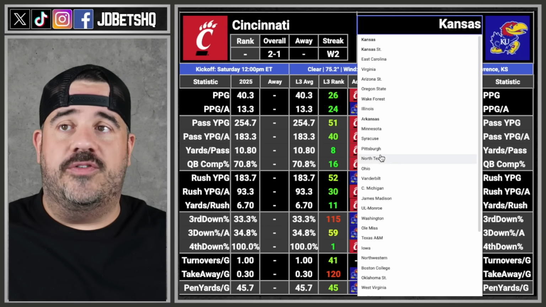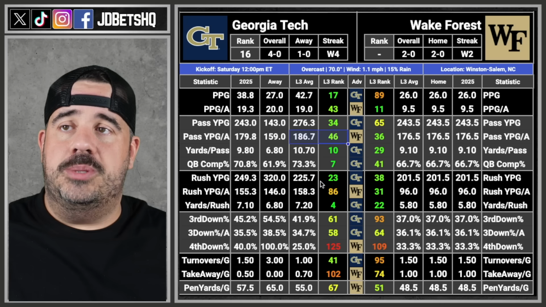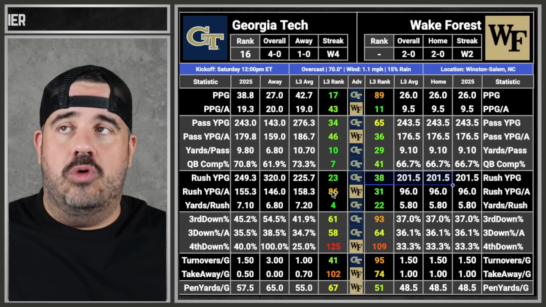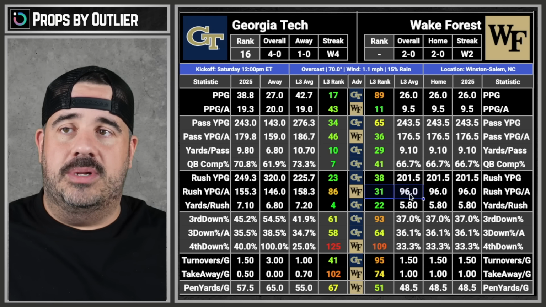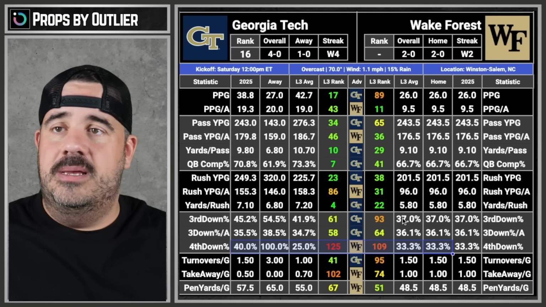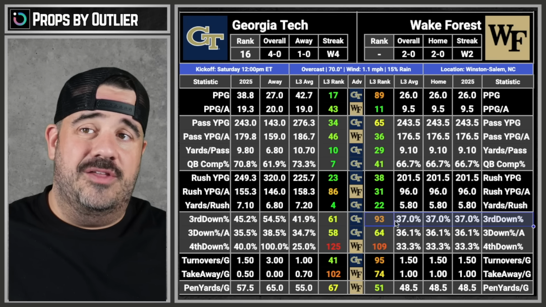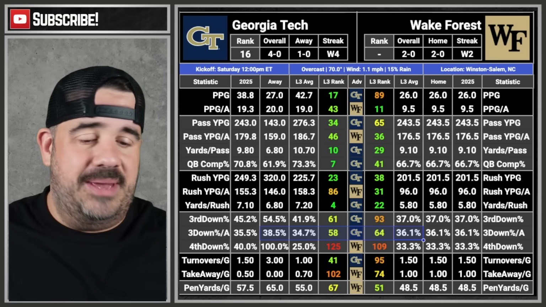We'll look at the numbers first. Wake Forest: push, basically. Wake can run on Georgia Tech a little bit, which is weird, since Georgia Tech is going to struggle to run against somebody, but hey, Wake's doing good at that. They suck at fourth down. I've learned this. You're kind of at third down. Your defense, everything's average. There's nothing screaming at me on this one. This is a pass. Don't love it.